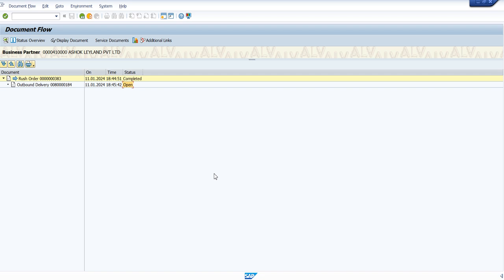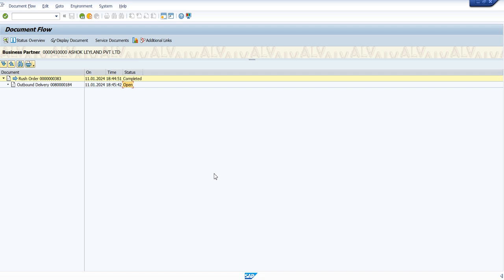Because now the delivery is available, instantly they will do the PGI and give the product to the customer. It's a very simple process. Compared with the previous one, where we schedule the delivery and wait for that case, here we are not doing like that. We directly perform this process.